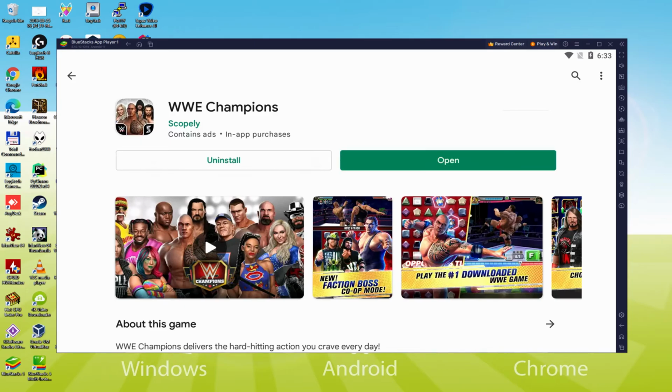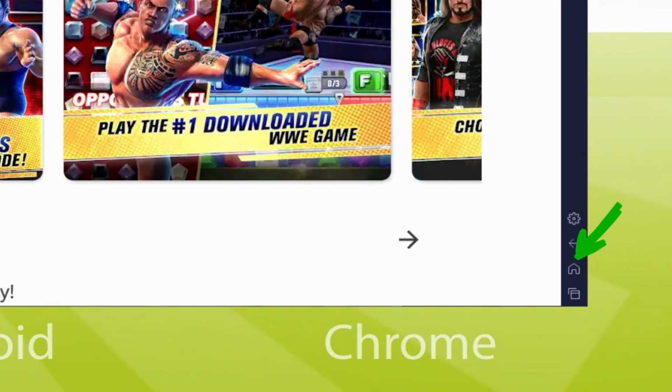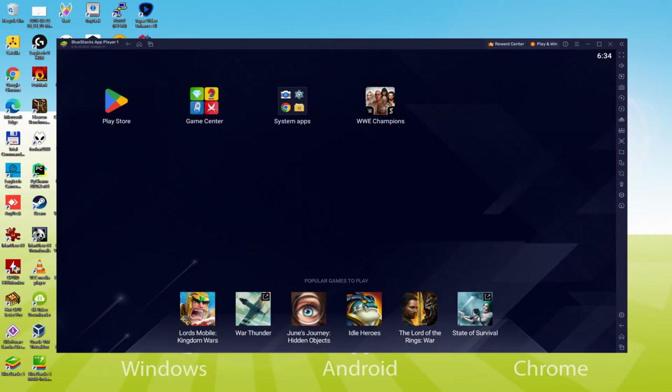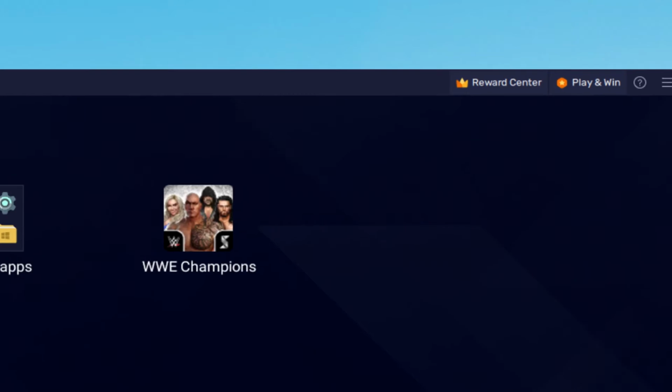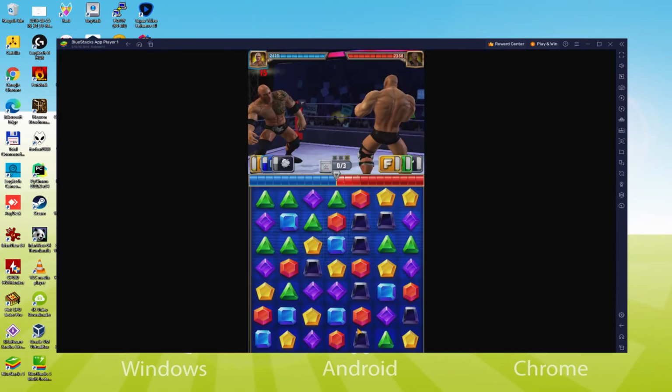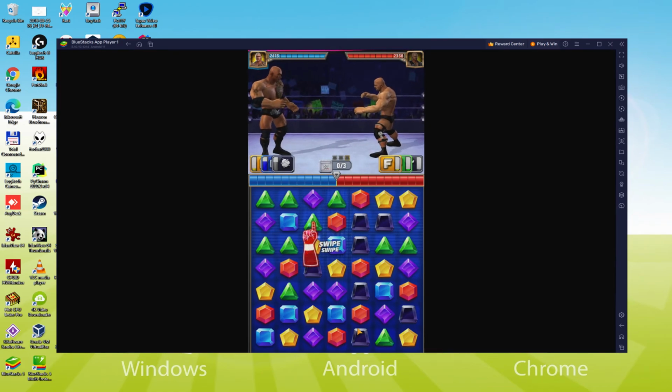It's time to go back to the emulator desktop by clicking on that button that I am highlighting in green, if you want to run WWE Champions for the first time. We are by now on the emulator desktop, and consequently we are going to click this brand new WWE Champions software icon that was generated. The video game is launched for the first time. There we end up with it.